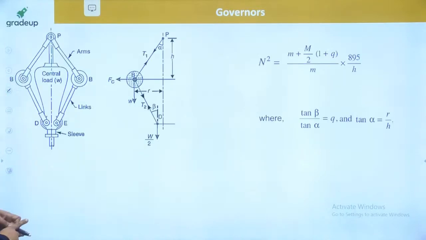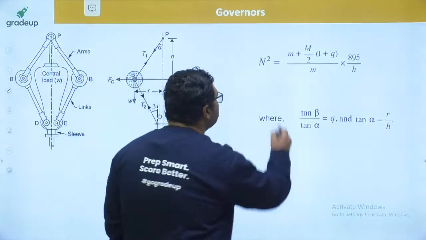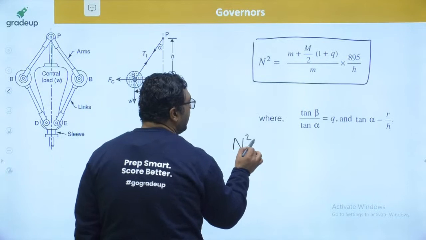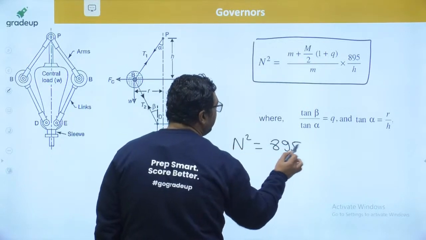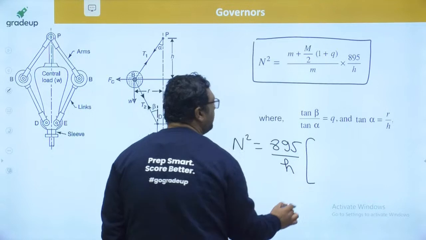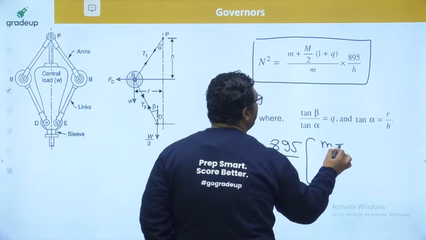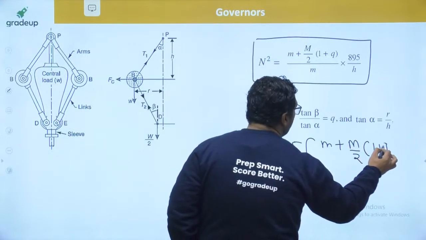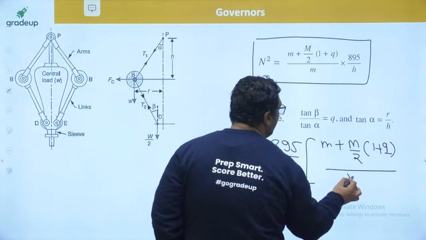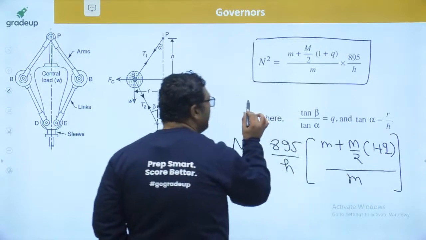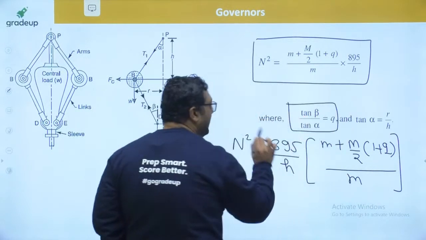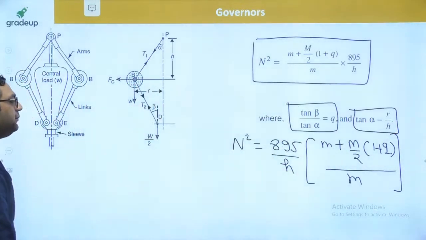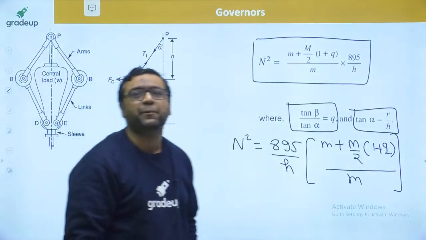So when I go for the derivation, you will get this type of result. Here n square will be equal to 895 divided by h, and this is equal to, my dear, (m plus M by 2 times (1 plus q)) divided by small m, and here q is nothing but tan beta by tan alpha, and tan alpha is r by h, you know very well. And guys, when I am writing this, I am ignoring the friction present.